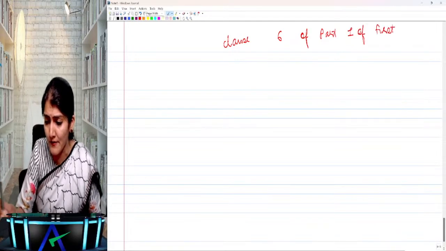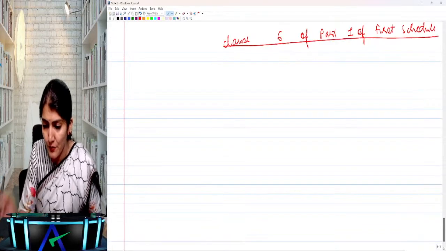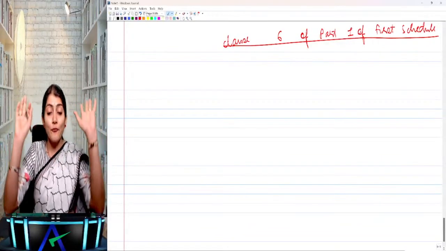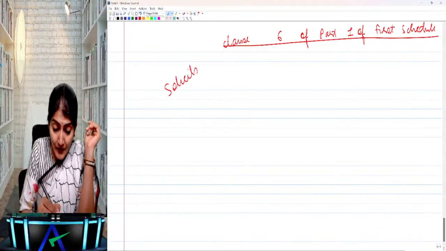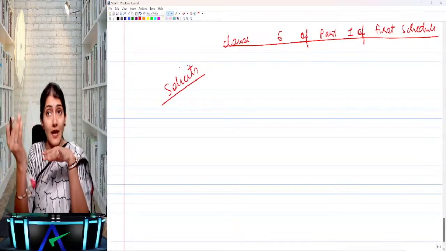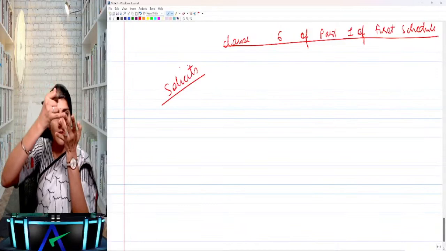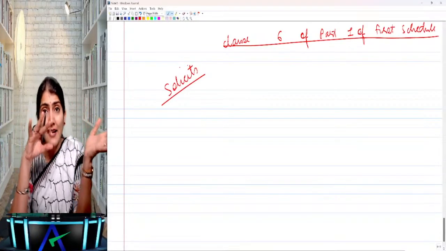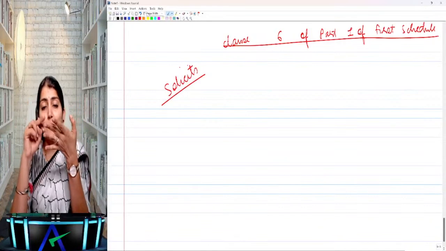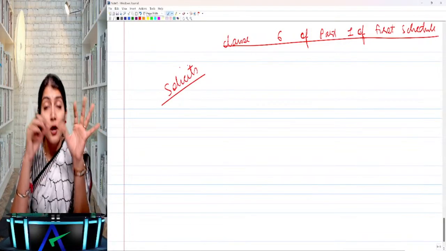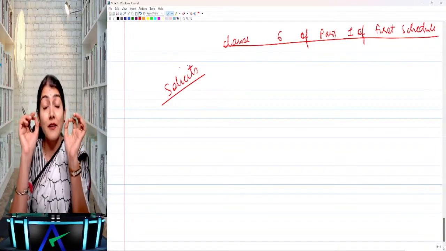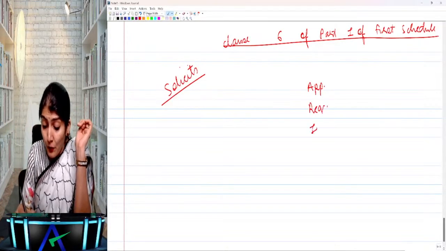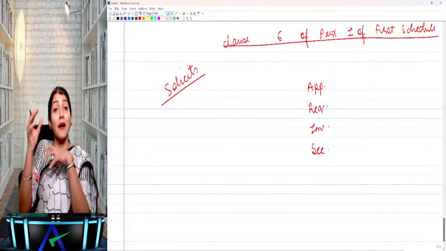As per clause 6 of part 1 of the first schedule to the Chartered Accountants Act 1949, a chartered accountant in practice is deemed to be guilty of professional misconduct if he solicits client or professional work directly or indirectly by circular, advertisement, personal communication, interview, or by any other means, provided that nothing contained herein shall be construed as preventing or prohibiting a member from applying, requesting, inviting, securing professional work from another CA in practice.